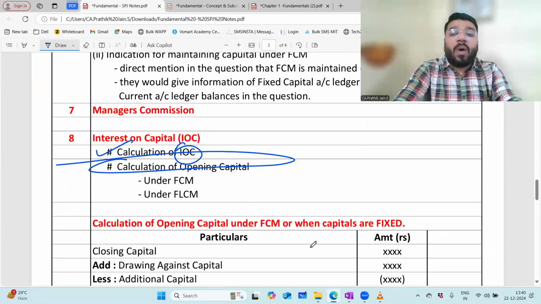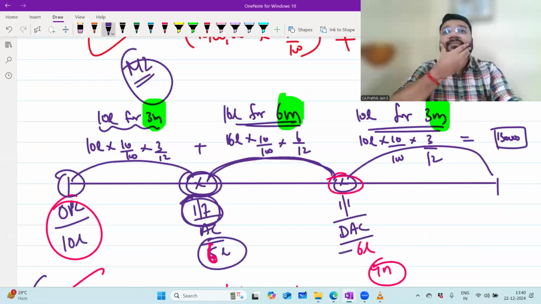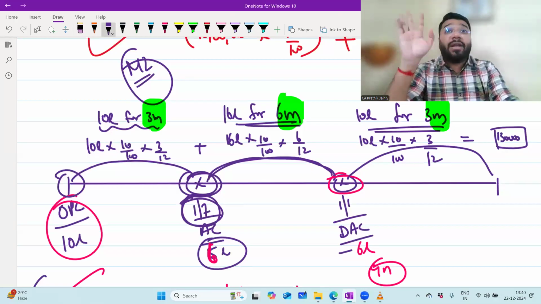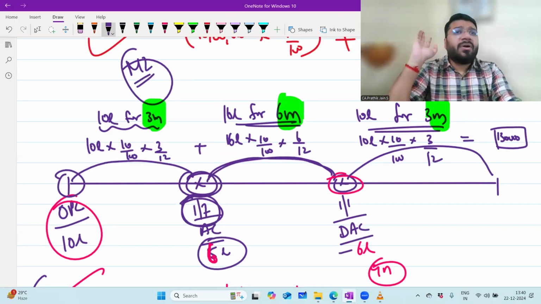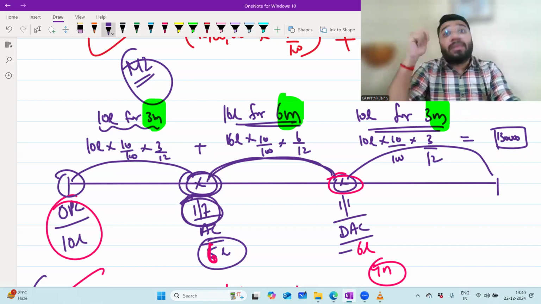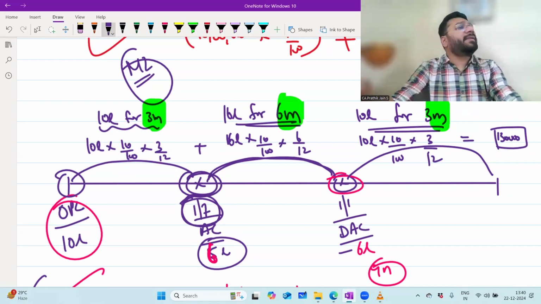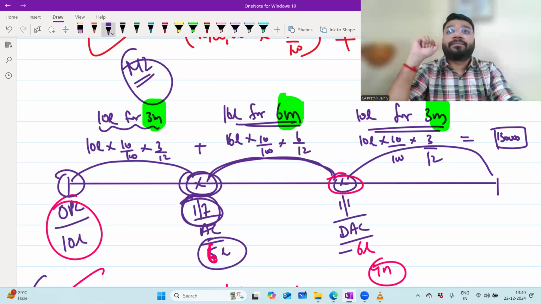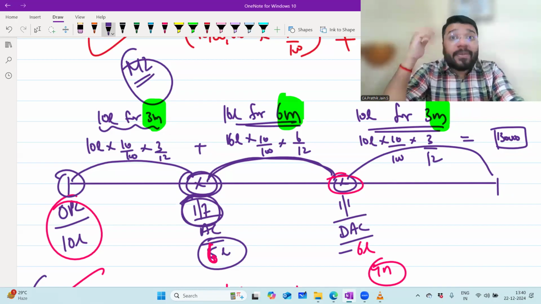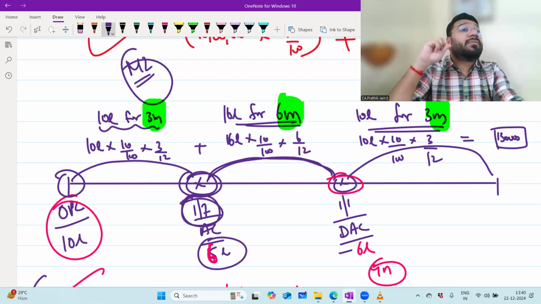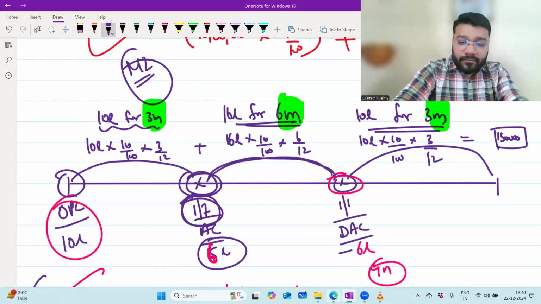Now in this question, like halwa, we gave you opening capital, additional capital, and drawing against capital. Everything is given to you. Directly you multiplied the percentage on that respective amount and got the interest. But now they will complicate the question. How? They will not give you opening capital. Instead, they'll give you closing capital. Now, how will you do this?